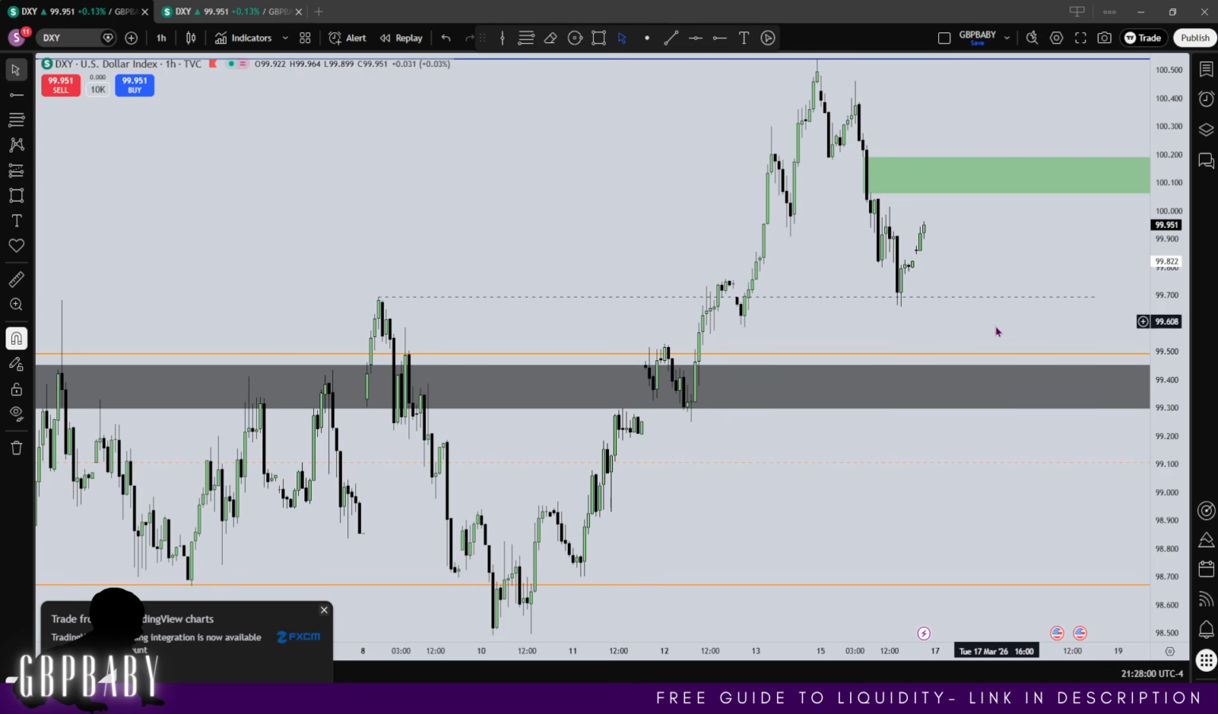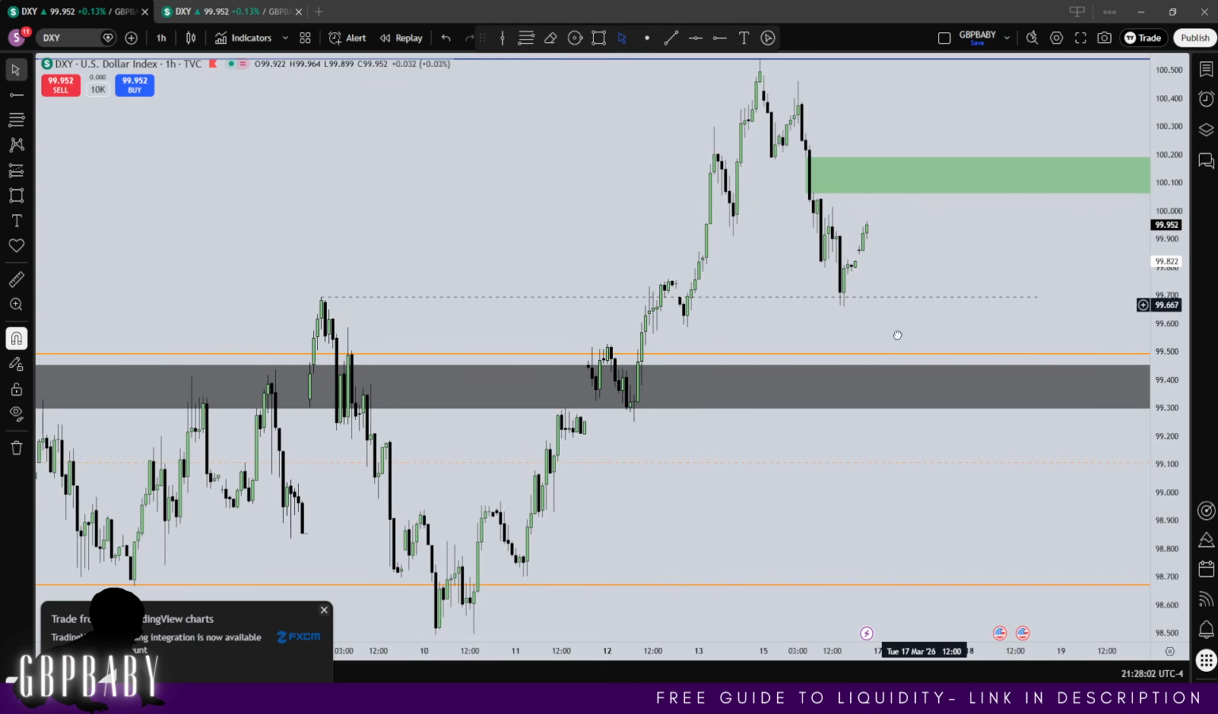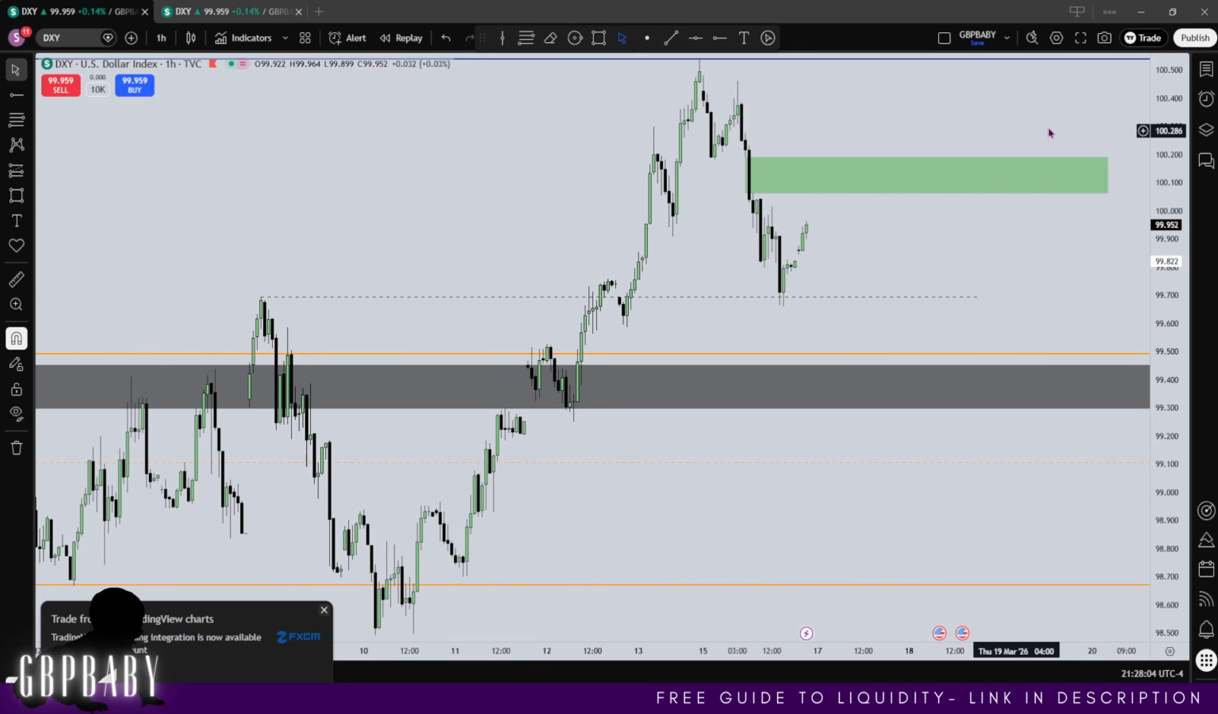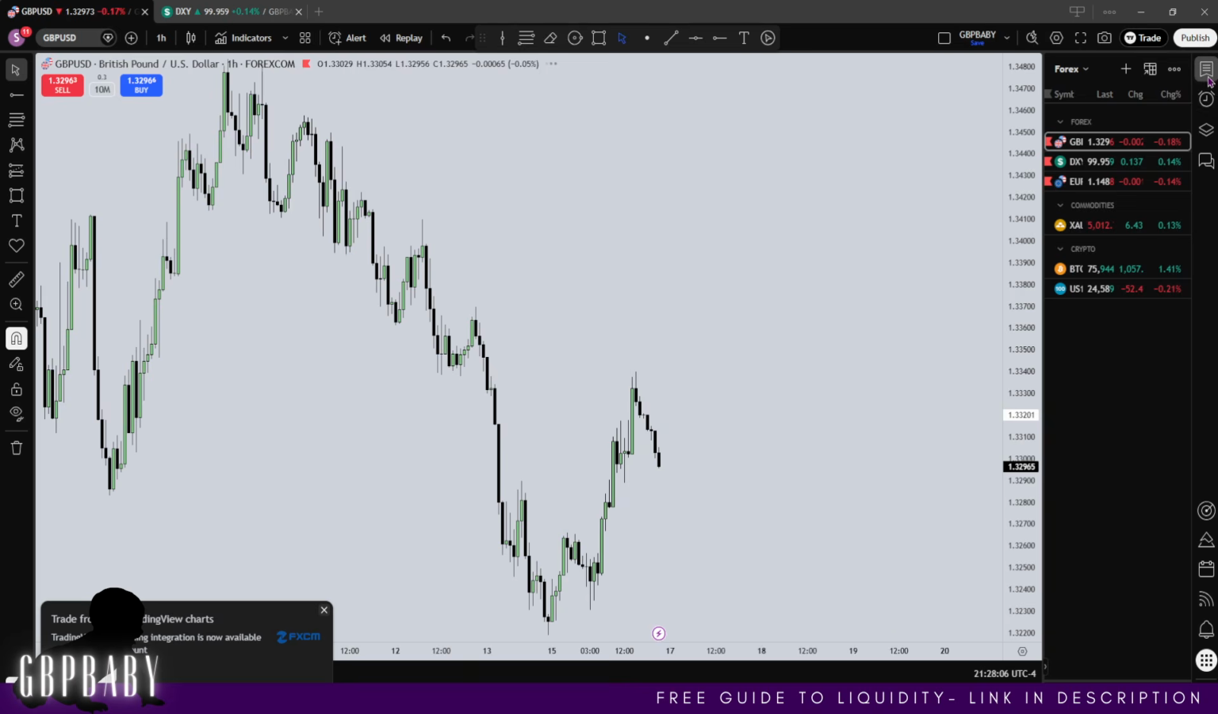But like I said, I'm happy for us to tap down into here. But overall, I want us to roll on into the upside. So I hope that all makes sense. Let's go on to GBP USD.